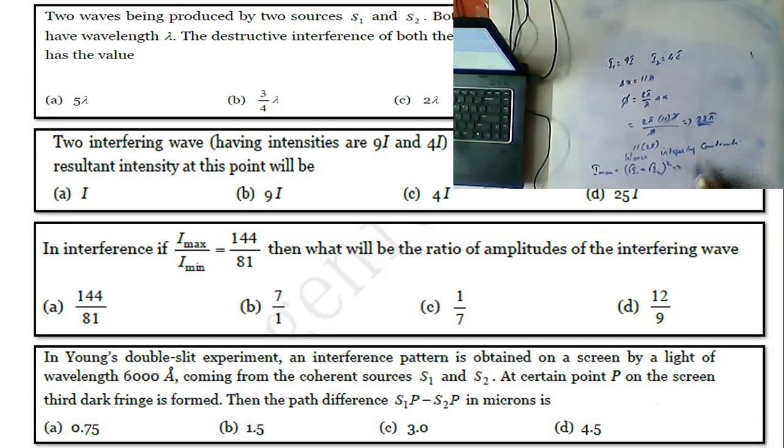So we can write square root of 9I plus square root of 4I, whole square. How much do we have? 3 root I plus 2 root I, whole square, that is 5 root I whole square, that is 25I. So your answer is 25I.